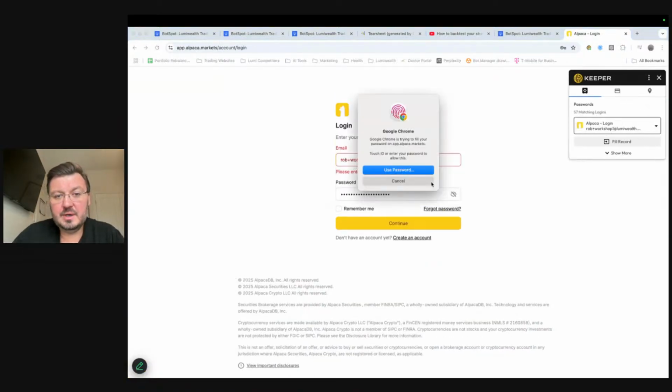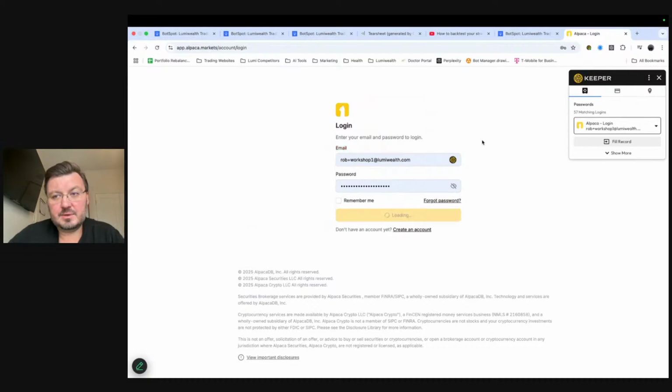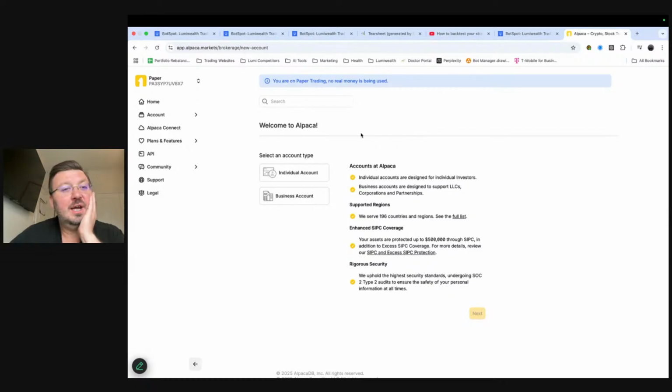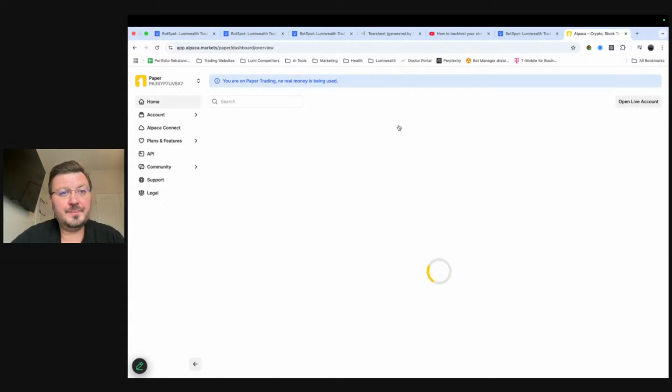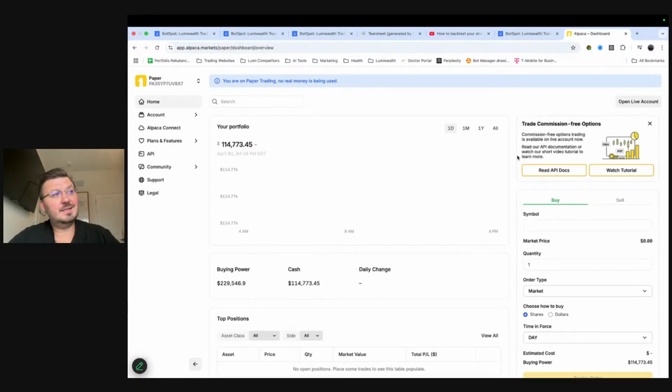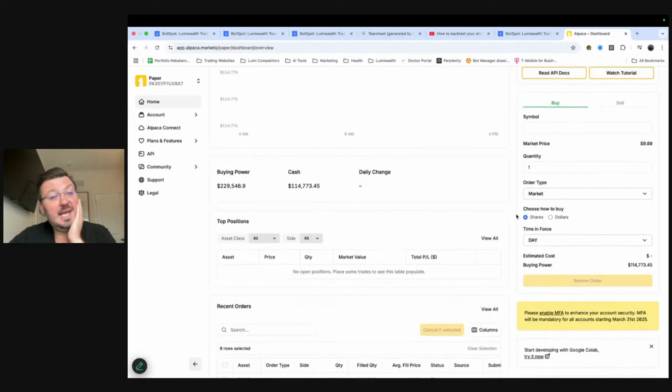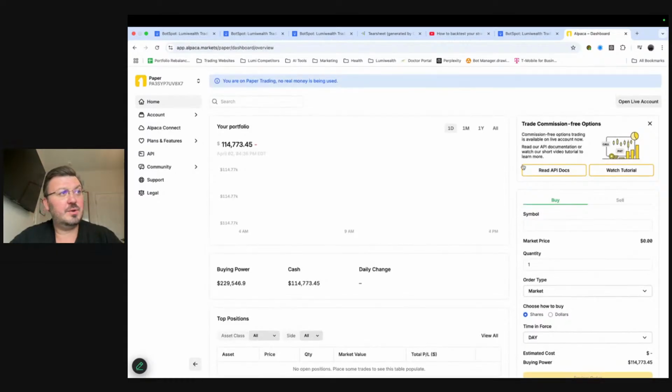You'll see here, this is my account, or one of my accounts. I have like 50 different accounts with these guys. So we log in here. You can continue creating your account here. If you want to actually deposit real money, you can go through the individual account, yada, yada, yada. But I'm going to do this with paper trading for now. I just want to show you guys how to do this with paper trading, just so you can see how all this works. So I'm going to click here on home in the top left-hand corner. We're going to come back to this page in a little bit, right? We're going to get the API key from this page. We're going to leave this alone, okay?